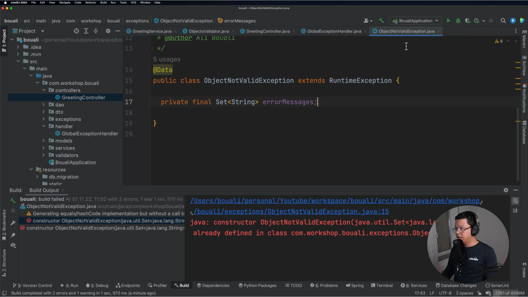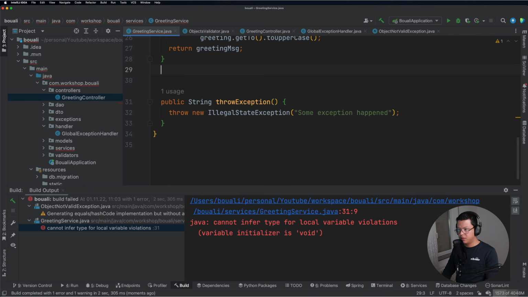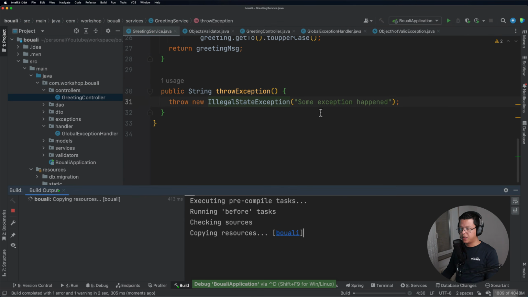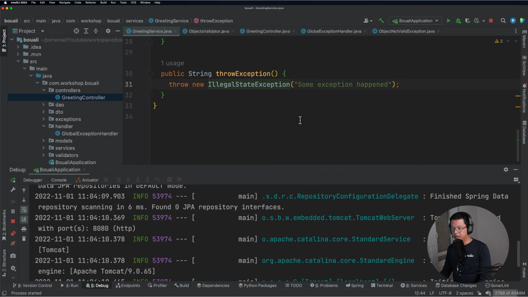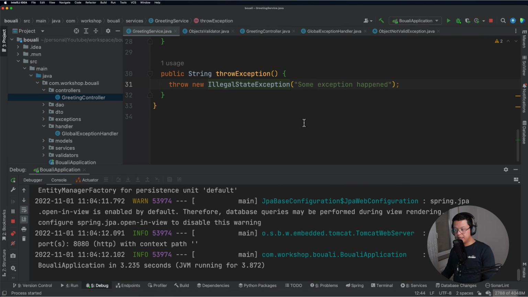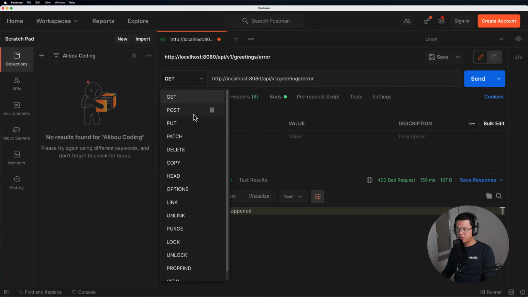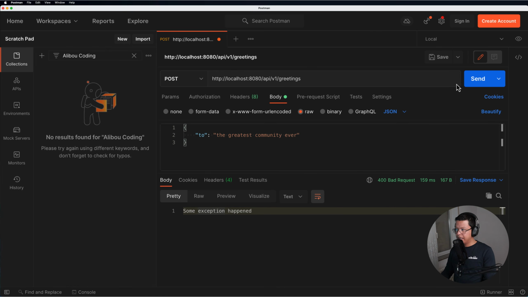Okay, I guess here we need only the data. Here I need to remove this method. I don't need it anymore. Let's just do some cleanup. Okay, so now the application is starting. Let's move on and change this one to a post method, remove this, and let's check the body. We have this one, and now if I click send, let's see what will happen.